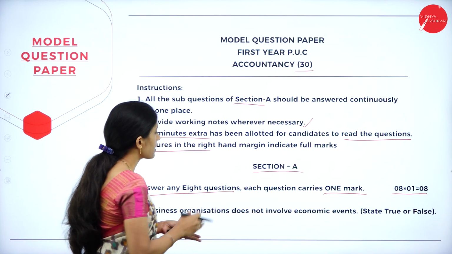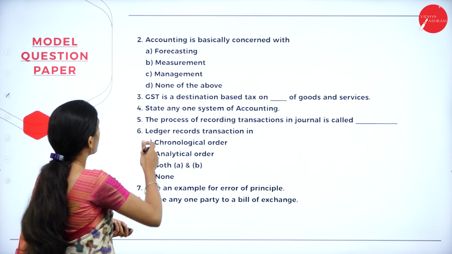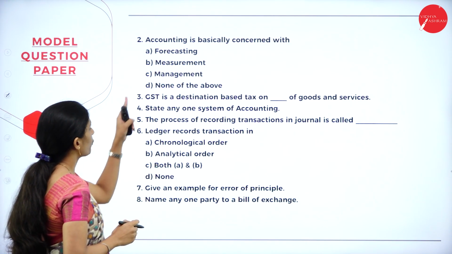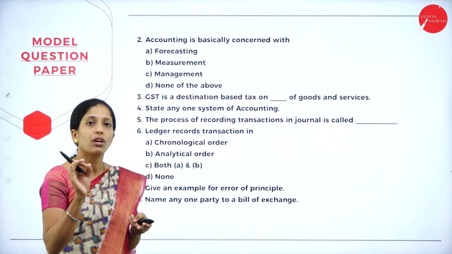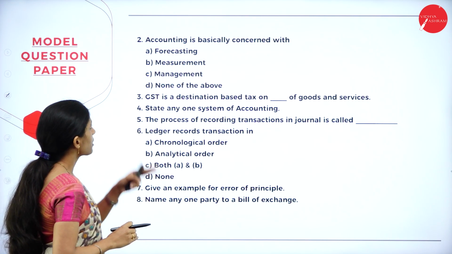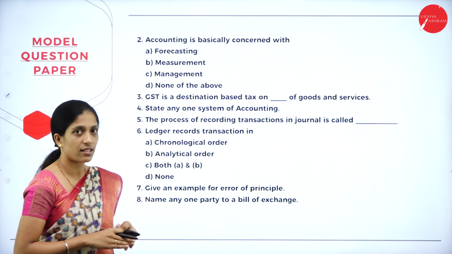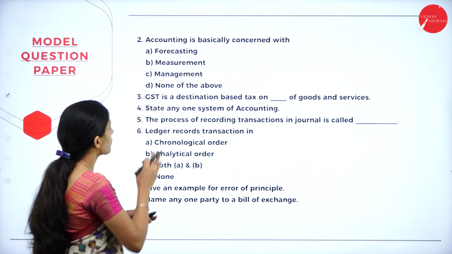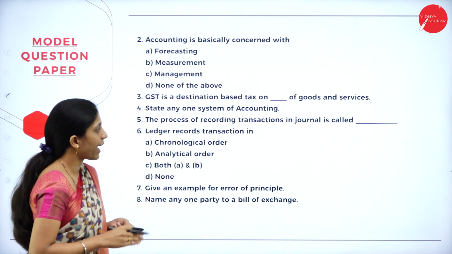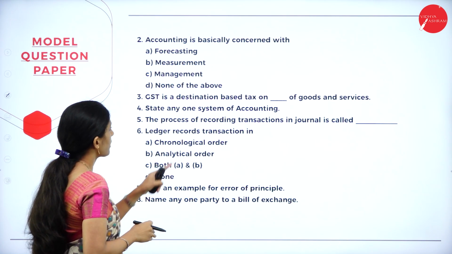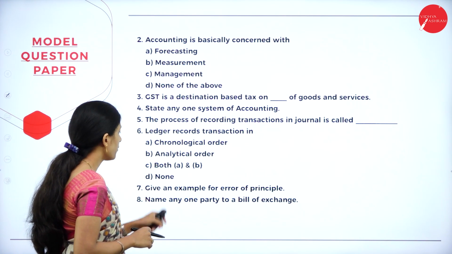Business organization does not involve economic events. State true or false. Next, accounting is basically concerned with forecasting, measurement, management, none of the above. Everything is in one word or in one sentence. Next, they have given: GST is a destination-based tax on dash of goods and services. Next, state any one system of accounting. The process of recording transaction in journal is called as dash. Ledger records transaction in chronological order, analytical order, both A and B, none.